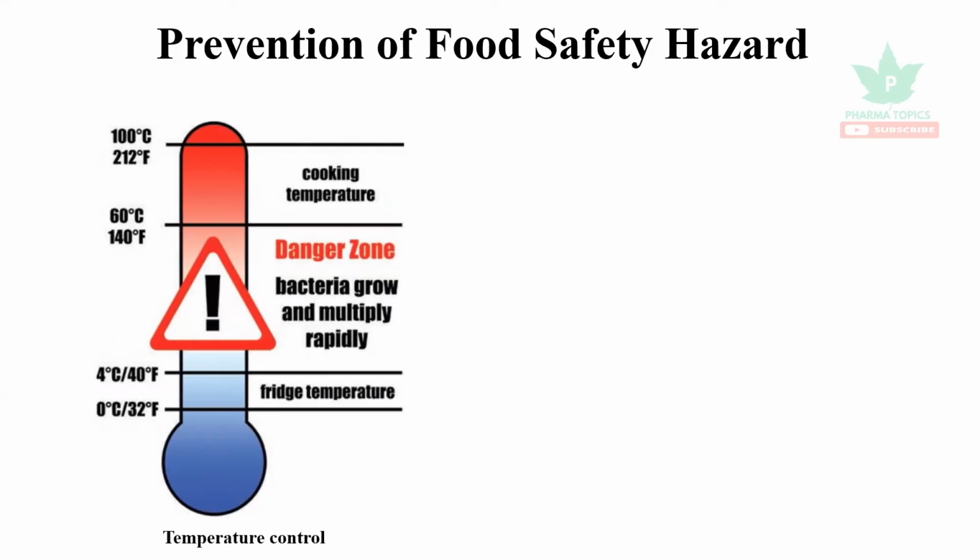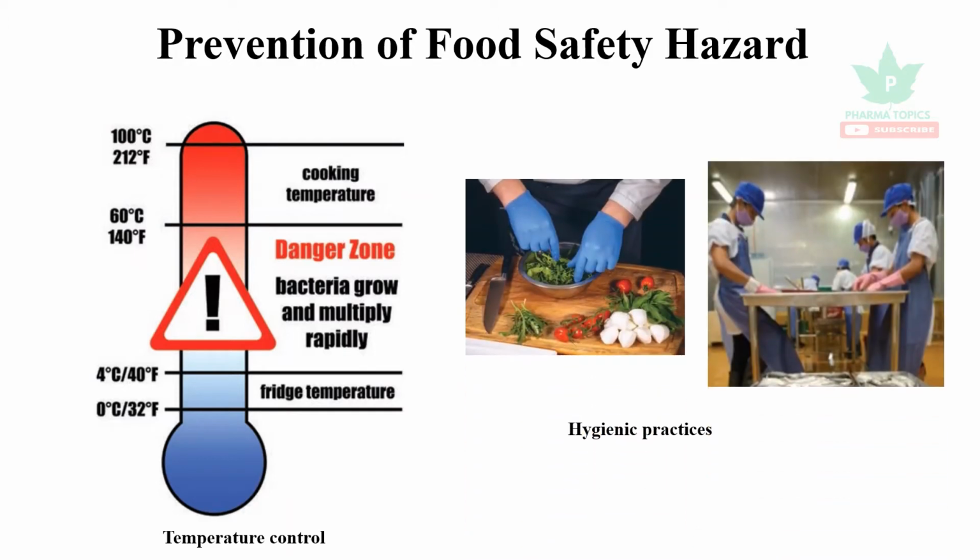Let us see about the prevention of food safety hazard. So one is the maintenance of temperature. From this you can see temperature control plays a major role in prevention of food safety hazard. The danger zone is between 40 degree centigrade to 60 degree centigrade. Beyond that it is a cooking temperature. Below it, it is a refrigerator or freezer temperature which can preserve the foods. And then hygienic practices are important for food preservation.